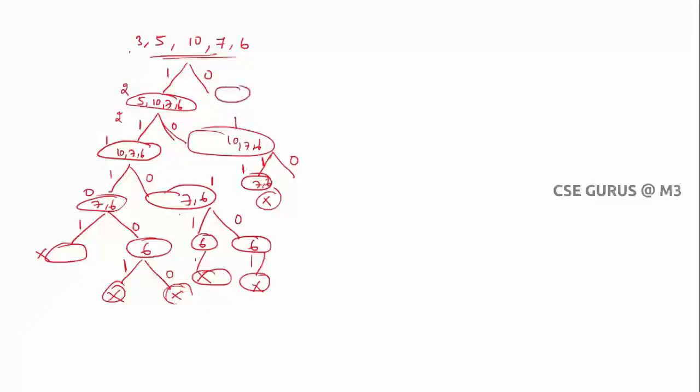Anyway, if you go here without taking 3, you can consider it like this. Might be here 2 plus 1, 3 you will get. Here without taking, will you get 3? No, you will get only 5 comma 10. That is, of course you can take 5 7, again 2 5 6 also. I think you will get 2 only here. Okay, right? Yeah, 2 plus 1 you will get here as 3, and here only 2. So 3 comma 2, what is the maximum? 3. Of course this is the process.